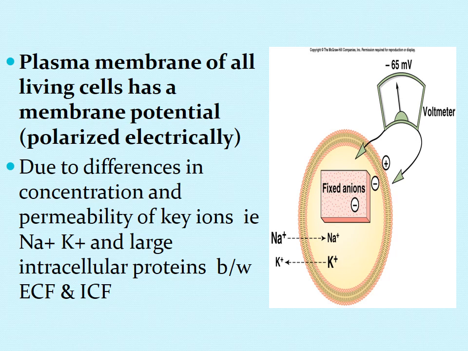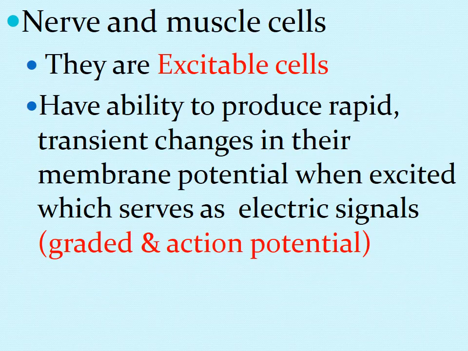So cells have ICF, and outside the cell is the ECF. So the difference in the concentration of these ions across the membrane is responsible for the generation of membrane potential. Now let us discuss different types of cells.